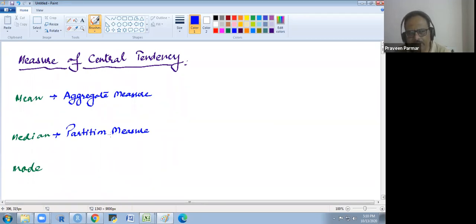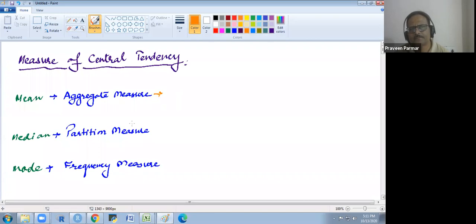Third is the mode. Mode is a frequency measure. The item which has the highest frequency is called the mode. So this is the basic concept behind what is mean, median, and mode. We will not go into the formula part.